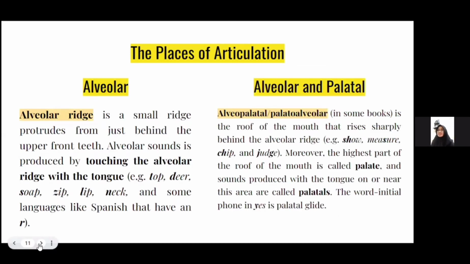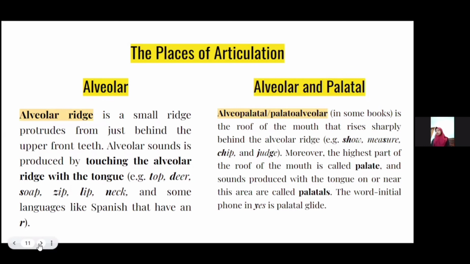Next will be presented by Bunga. Okay, next is alveolar. The alveolar ridge is a small ridge that protrudes from just behind the upper front teeth. An alveolar sound is produced by touching the alveolar ridge with the tongue. For example, at the beginning of words like top, deer, soap, zip, lip, neck, and in some languages like Spanish that have an R.